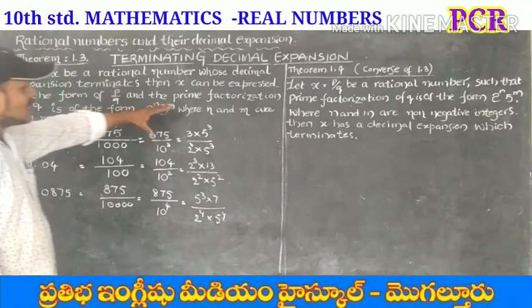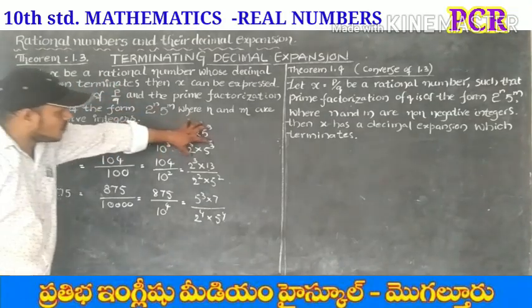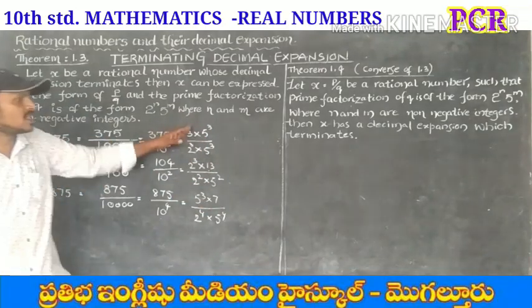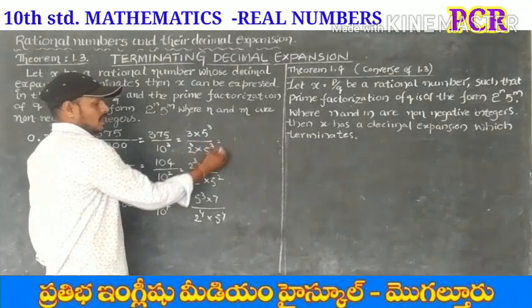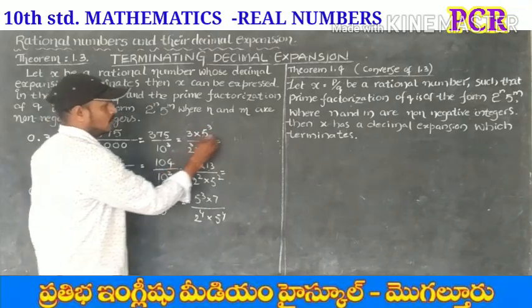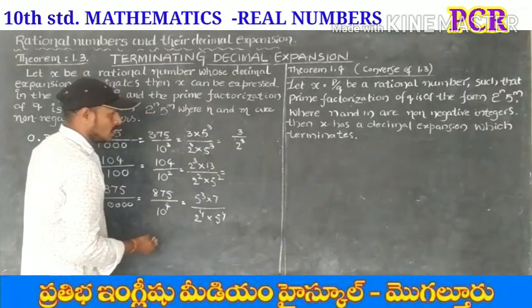Okay, just observe these fractional forms of terminating decimal expansions, in the simplest form. Here 5 cube cancels, and we can write 3 by 2 cube.